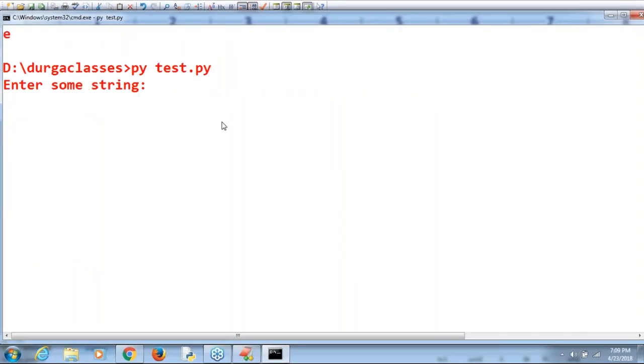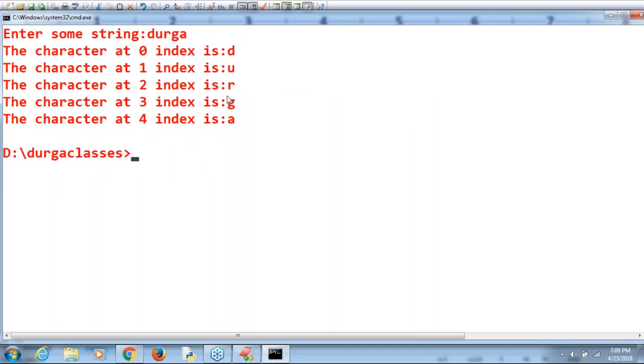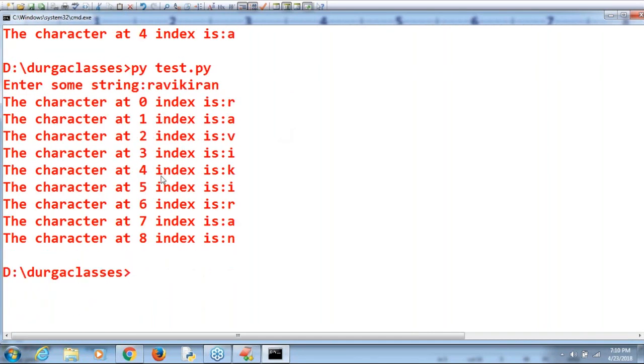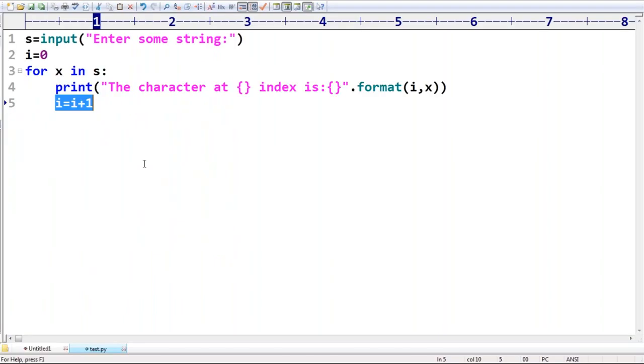Now observe a bit very carefully. Enter some string: Durga. The character at 0 index is D, 1 index is U, 2 index is R, something like that. Suppose I enter Ravi Kiran, like this, then observe the 0th index. I hope you are able to understand, right? Now slowly you are going to get how this for loop works. The people who are coming from a Java background, it is not a general for loop in Java. We have the for-each loop, and this is like that. Clear?